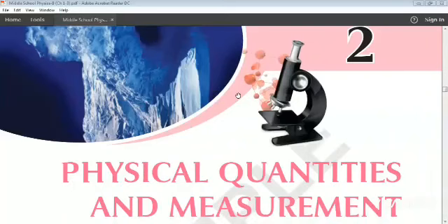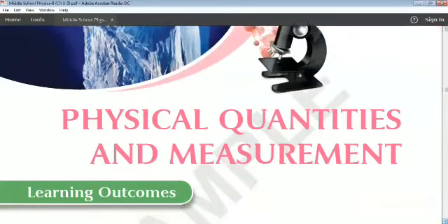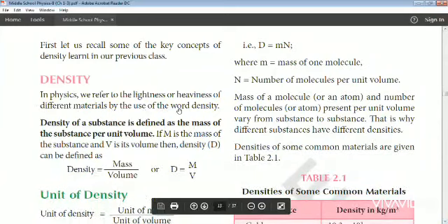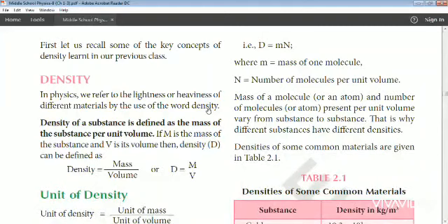So in this chapter, we are going to learn about densities and some of the concepts which are related to density. Okay, students, in your previous class, you have learned about density. So what is density? In physics, we refer to the lightness or heaviness of different materials by the use of the word density. We will take one example, oil and water. If you pour oil in the water, the oil floats on water because oil is less dense than water.